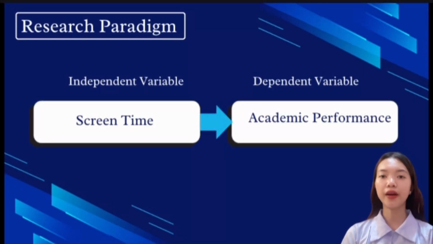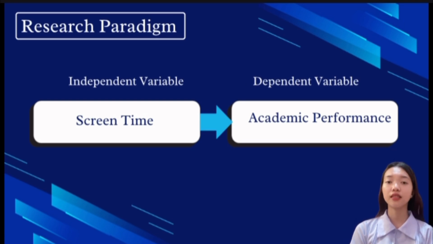In our research paradigm, screen time serves as the independent variable influencing the dependent variable, academic performance among psychology students, aiming to explore the correlation between the two. This study seeks to understand how varying amounts of screen time affect students' academic outcome and engagement.